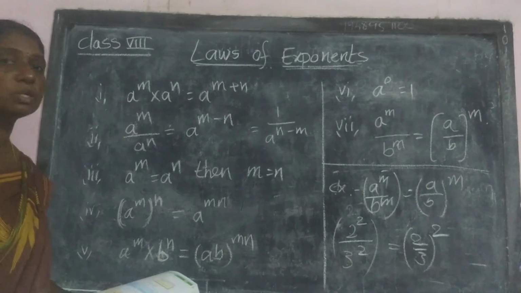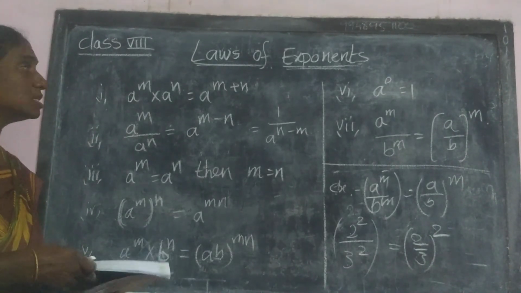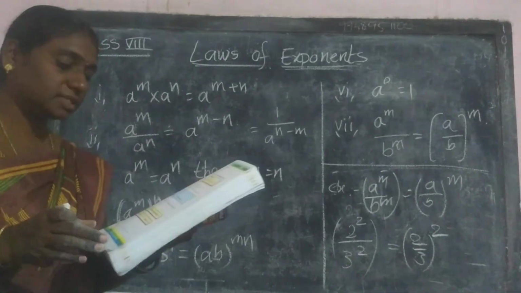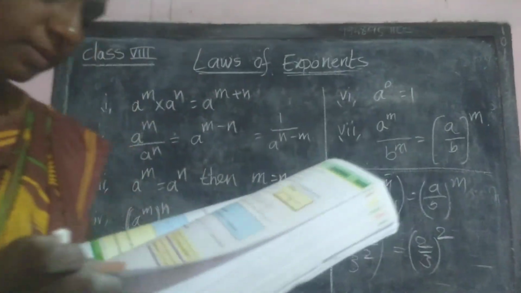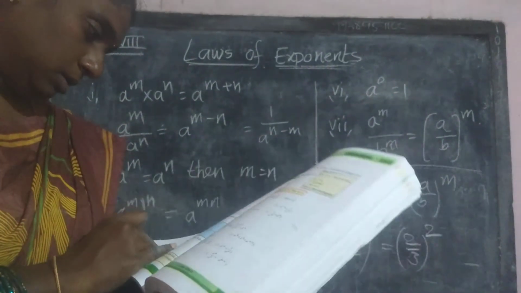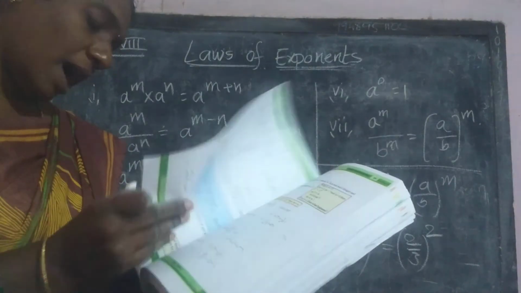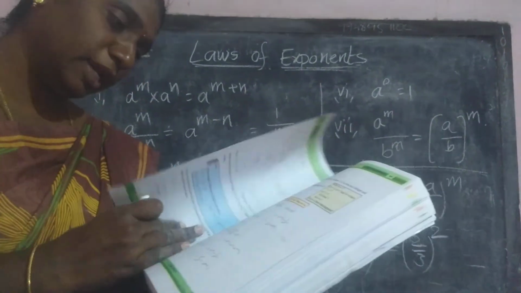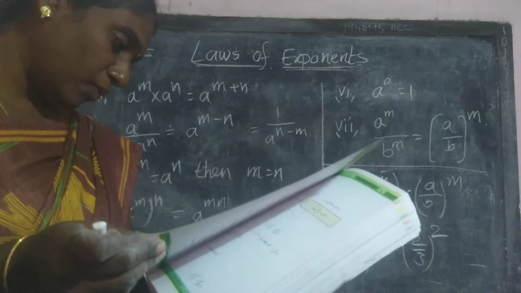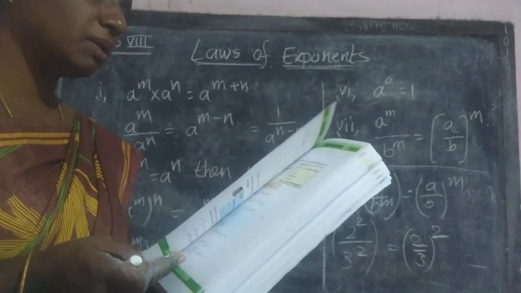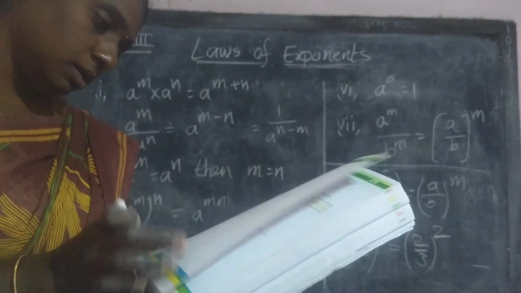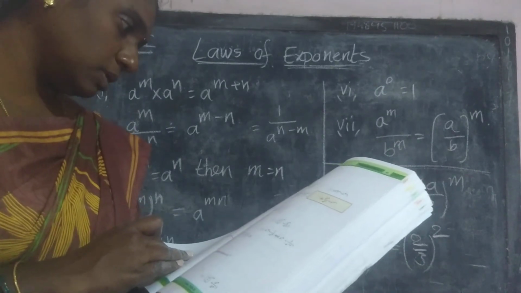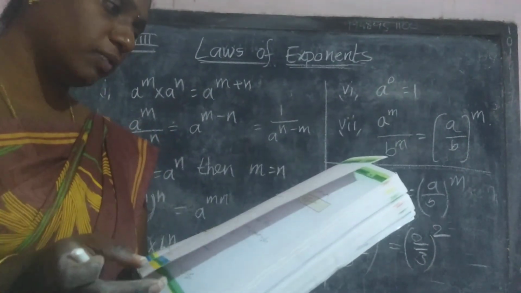Completely you must and should learn all of these. Based on these laws only, the exercises in our textbook are coming. Some examples are also there in your textbook based on these laws. Once check from page number 87 onwards. Examples are there and solutions also.